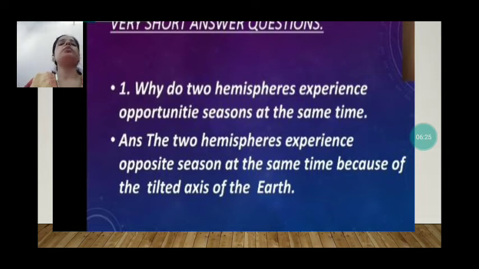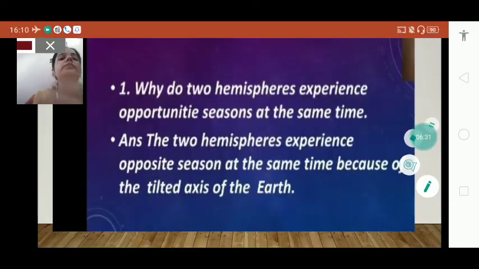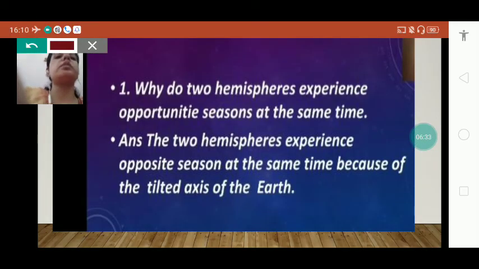Now students, we will do very short answer questions in your copy. The first question is, why do two hemispheres experience opposite seasons at the same time?